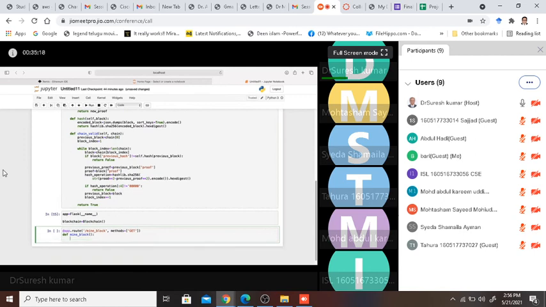Then here I need to specify what is my block, what is my previous block, what is my previous proof, and what is my previous hash. So we shall start off with the previous block.